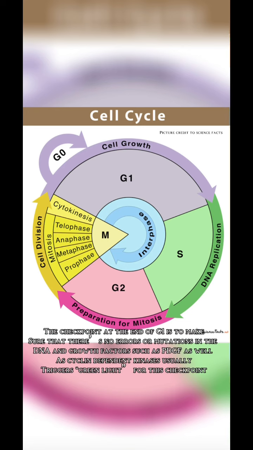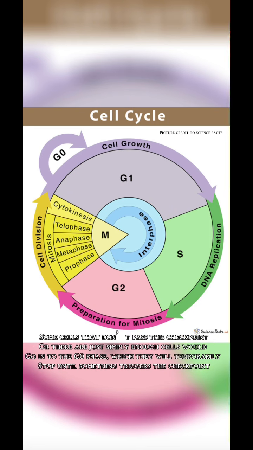The checkpoint at the end of G1 is to make sure that there are no errors or mutations in the DNA, and growth factors such as PDGF as well as cyclin-dependent kinases usually trigger the green light for this checkpoint. Some cells that don't pass this checkpoint, or there are just simply enough cells, would go into the G0 phase, where they will temporarily stop until something triggers the checkpoint.